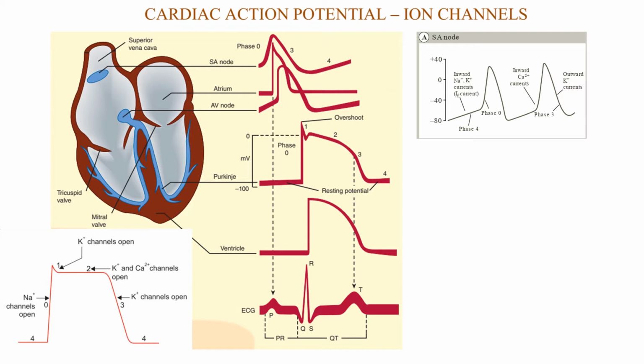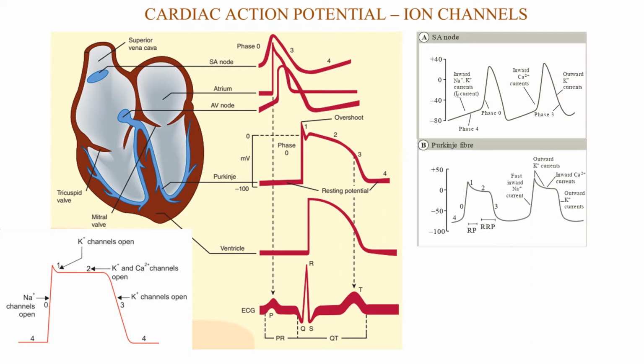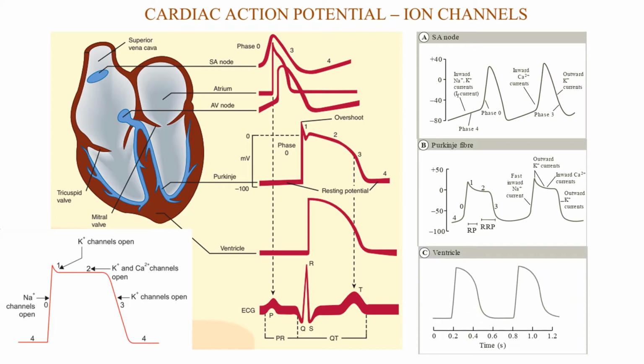The SA node has an action potential where the resting membrane potential is around minus 70 millivolts, whereas with the other fibers of the heart, such as Purkinje fibers, it is around minus 90 millivolts. And then the ventricles start after the conduction is received from the Purkinje fibers.